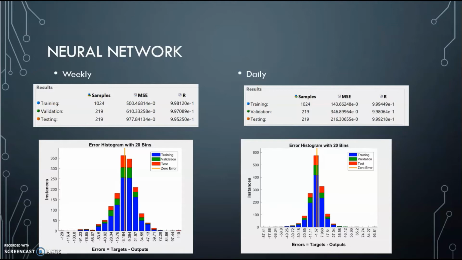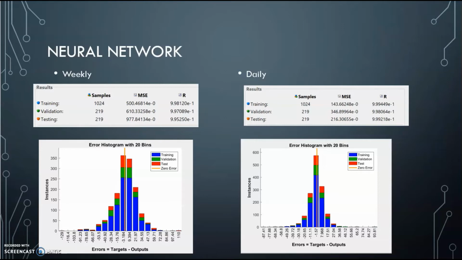Once we had done that, we used a fitting neural network. We used 1,462 samples: 70% for training, 15% for testing, and 15% for validation.